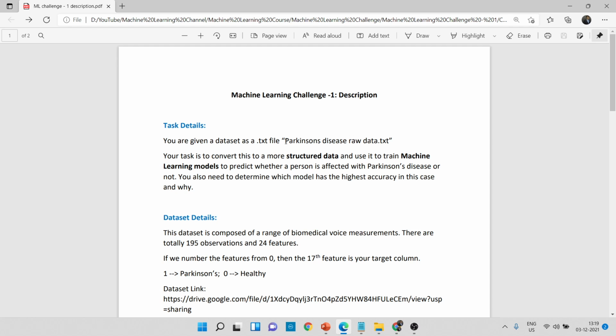You will be having a dataset in a text file. It won't be in a normal CSV file that we used to have. It will be in a text file and in an unstructured format. So the main goal here is you have to structure this data into a more structured data frame, which we use in order to train our machine learning model. So structure your data and use machine learning models in order to train on this data.